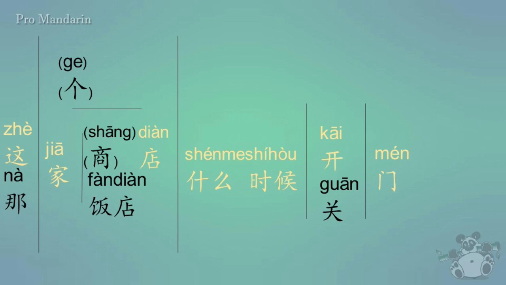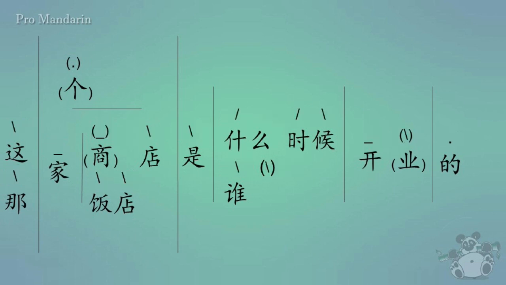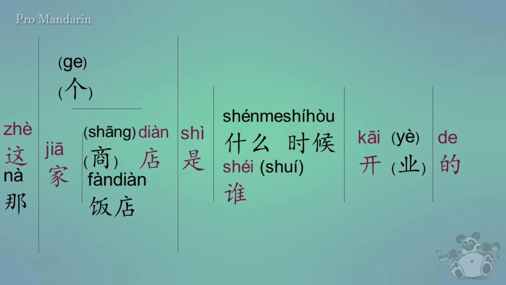And likewise, I could also say, when does it close its doors? By saying 这家店什么时候关门? Which would be, when does this store close? Now, going back to what we're using here, how would you say who opened the store? Or in other words, who owns this store? 这家店是谁开的? And of course, you could also say 这个店是谁开的? Which would also mean who owns this store as well.